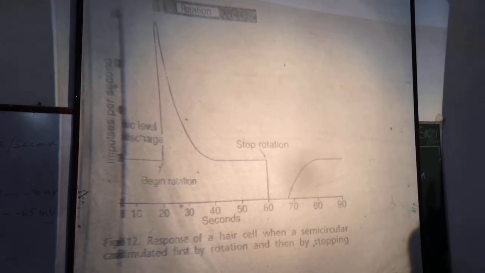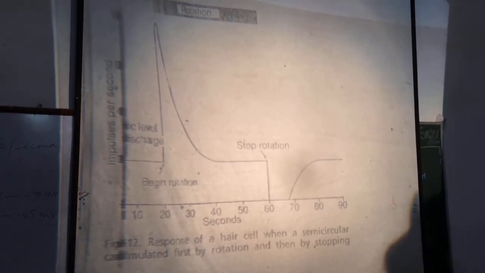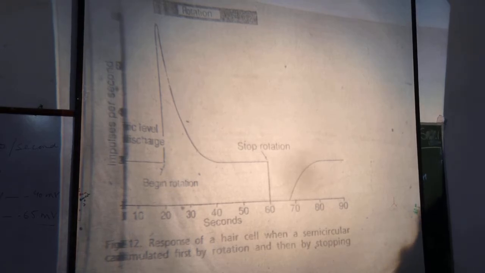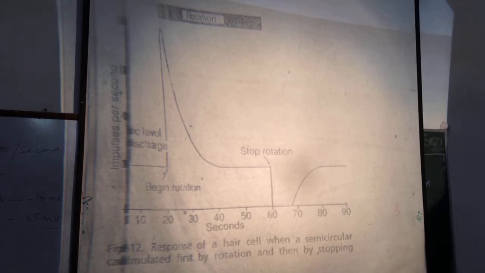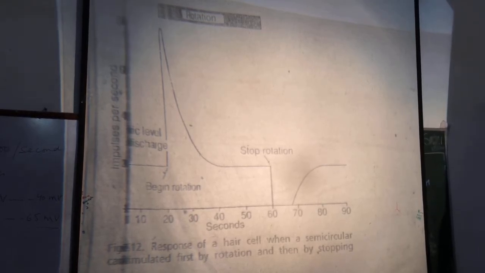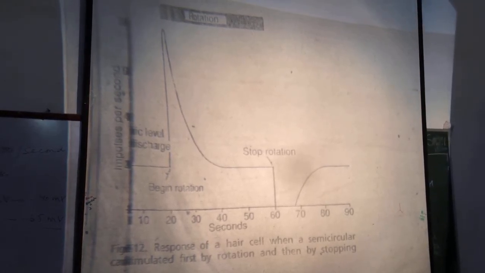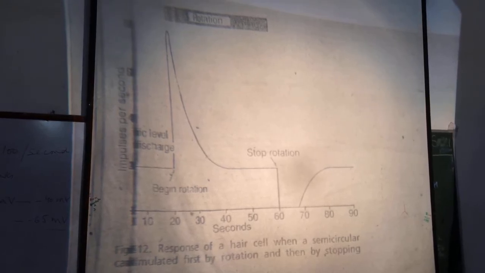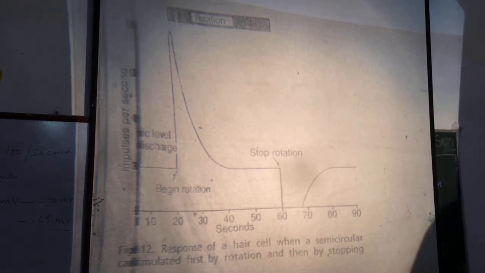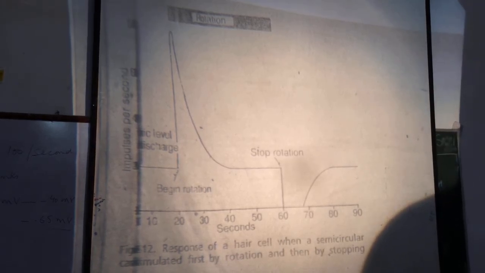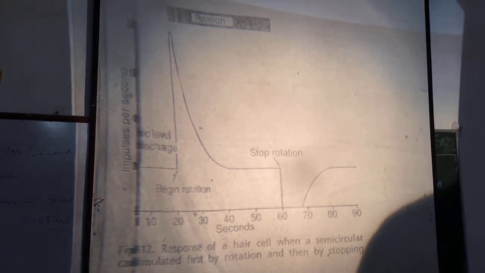But endolymph in the canal has inertia, and because of inertia, the endolymph tends to remain stationary.